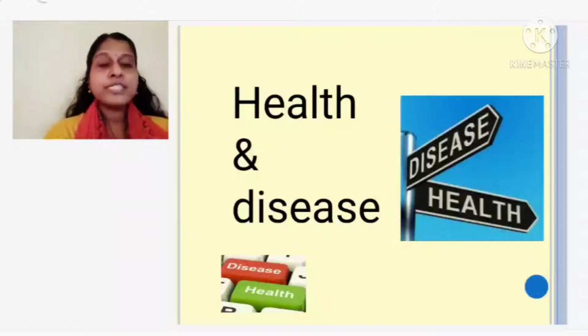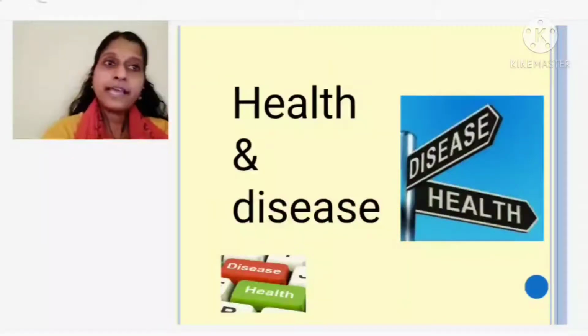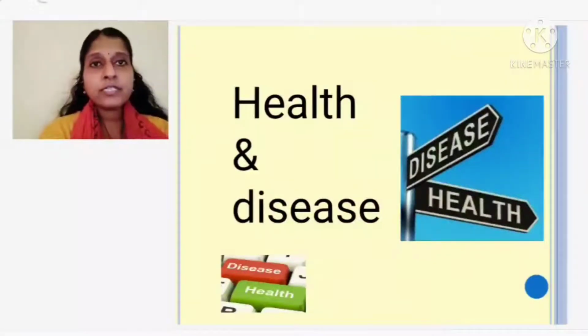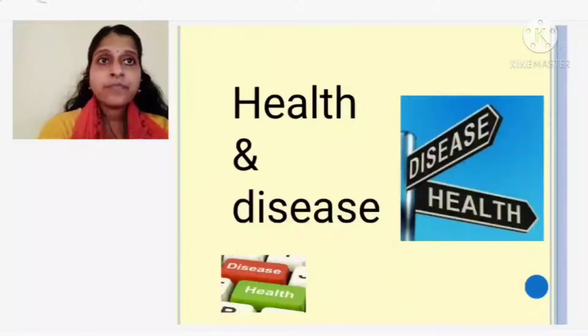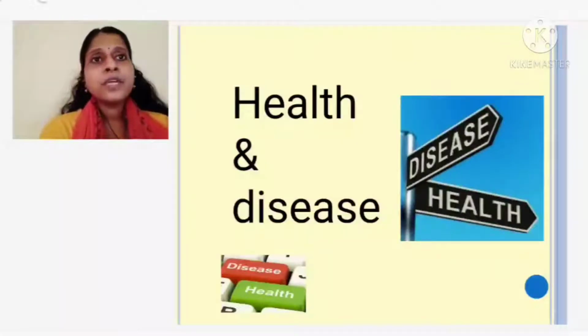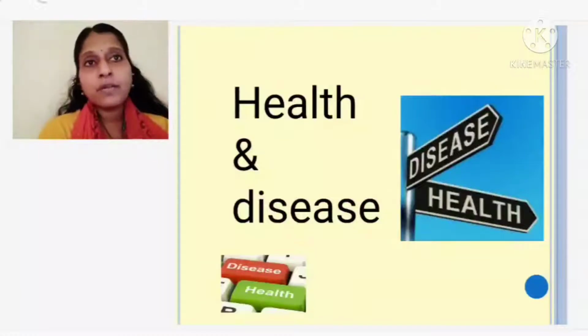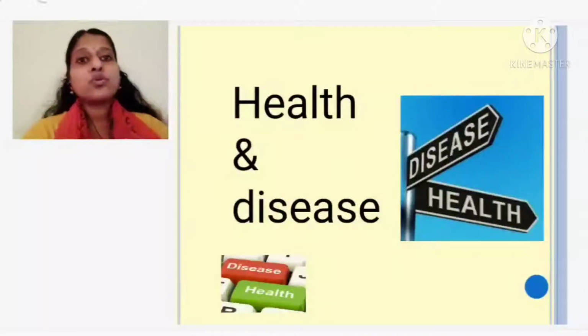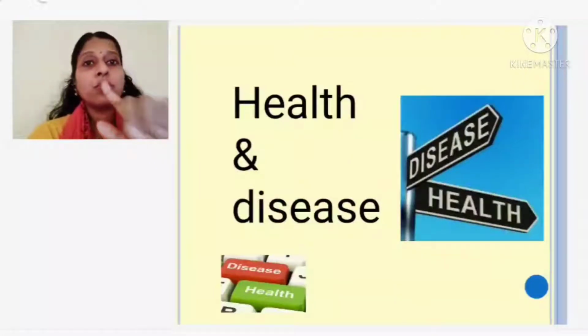Hello students, the chapter we have started is Human Health and Diseases. In this chapter we have already discussed what is health, what is a disease, and the different types of diseases. Then different types of infectious diseases also we have covered. So basically we have covered two in detail: one was bacterial and another one was viral. Now we are moving on to the third group, that is the protozoan. The protozoan-causing diseases are what we are going to discuss.